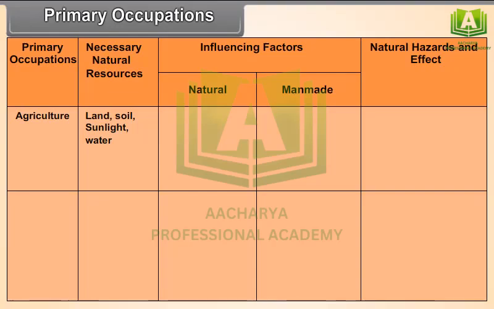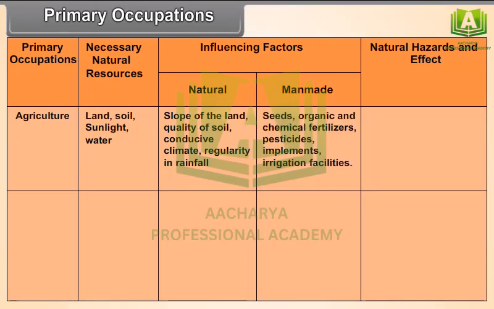Influencing factors, natural: slope of land, quality of soil, conducive climate, regularity in rainfall. Man-made: seeds, organic and chemical fertilizers, pesticides, implements, irrigation facilities.